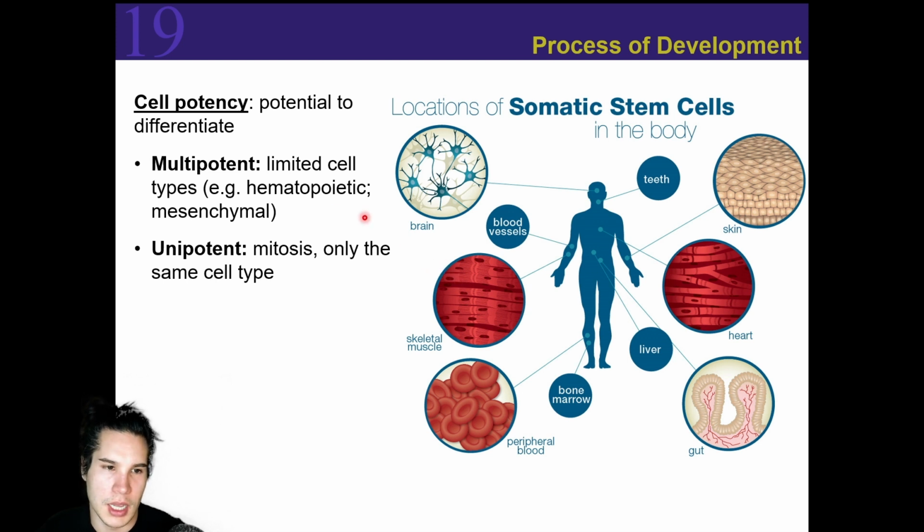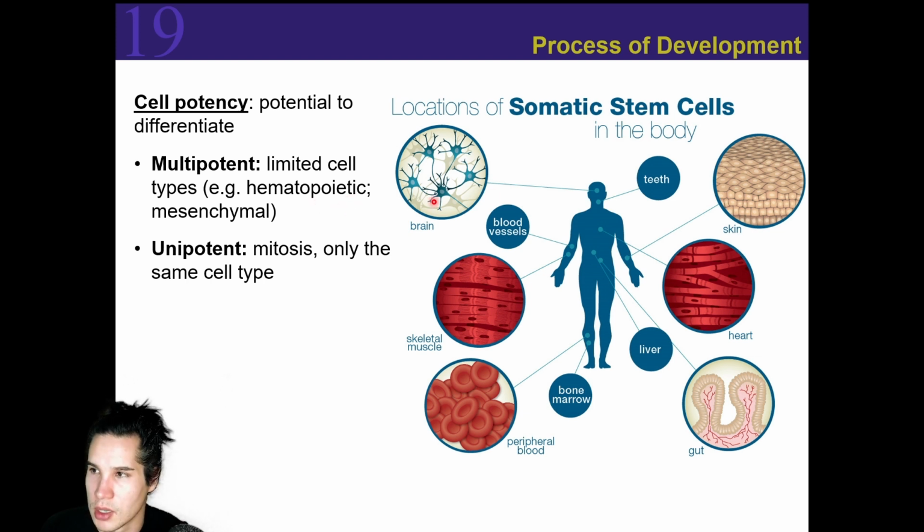All right, so now our last two in terms of potency is multipotent. So this is a cell that can differentiate into a few different cell types, but it's heavily limited. So hematopoietic stem cells are going to be stem cells that can only differentiate into various forms of blood cells.